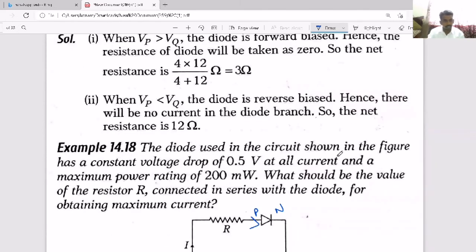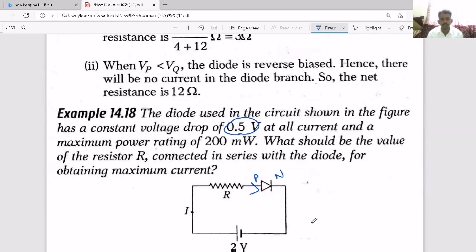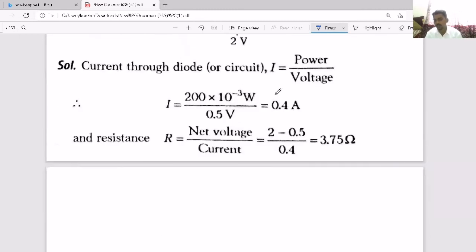Now if you look at the question, the diode used in the circuit shown in the figure has a constant voltage drop of 0.5. See, the total applied is 2 volt and here there is some voltage drop, 0.5. Then what is the remaining that will come here? 1.5. And the power is how much? 200. So we have the power, we have the voltage, then we can find it. So current equals what? Because the formula is power equals voltage into current. So current equals power by voltage, that is what they applied.